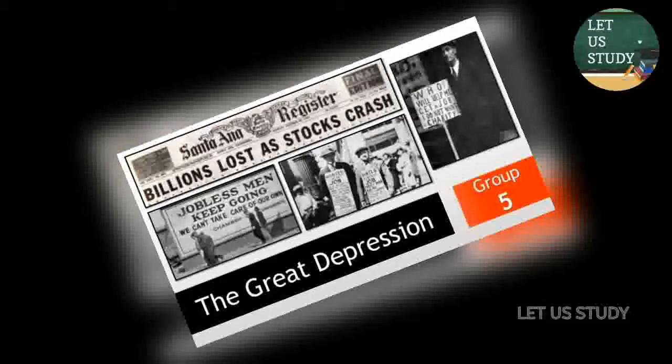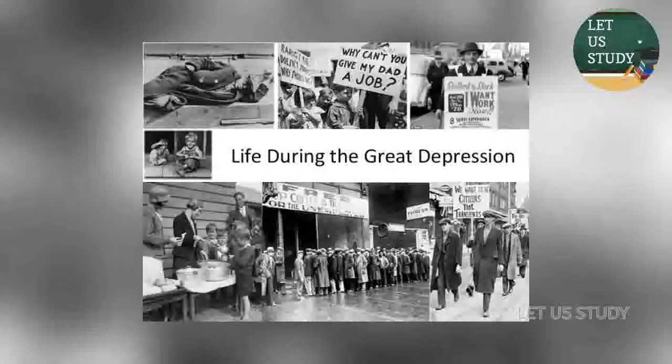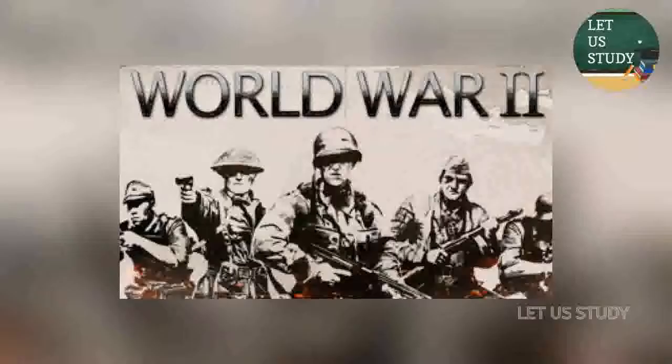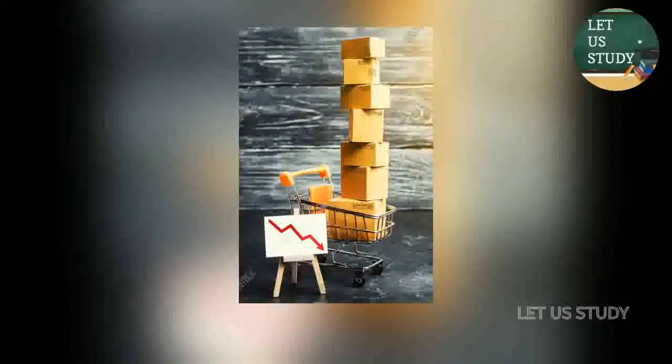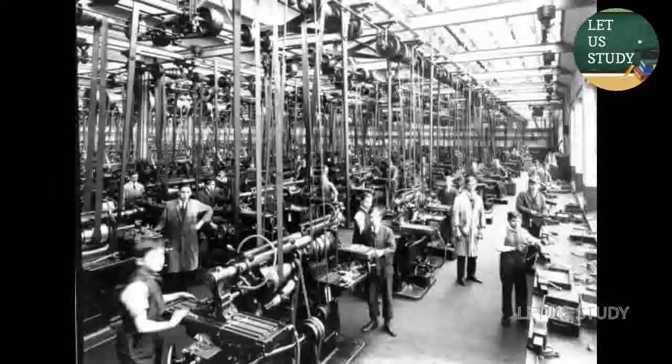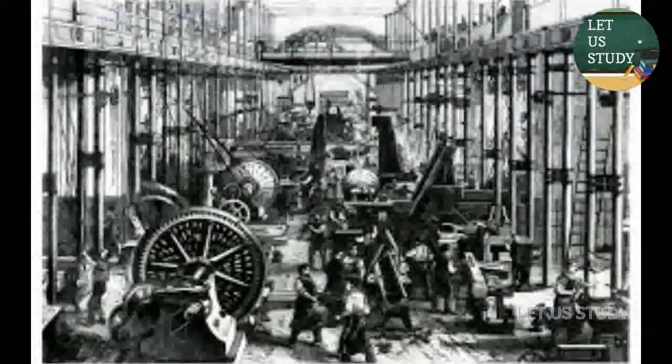The Great Depression, 1929 to 1939. The economic depression began around the end of 1929 and lasted almost till 1939, when the Second World War started. During this decade, the economy declined worldwide because of a decline in demand and fall in prices. Factories were closed because the demand was low. Since the goods were manufactured in limited quantity, the prices increased. Because of expensive goods, people's purchasing power reduced. So the demand for goods further went down.